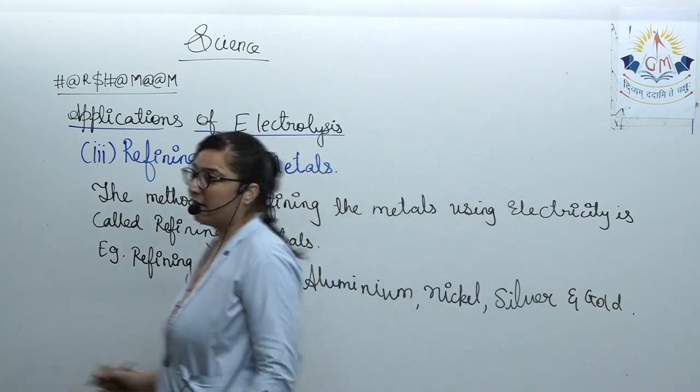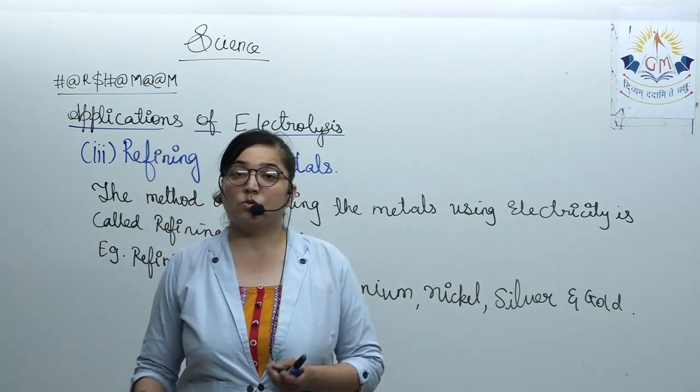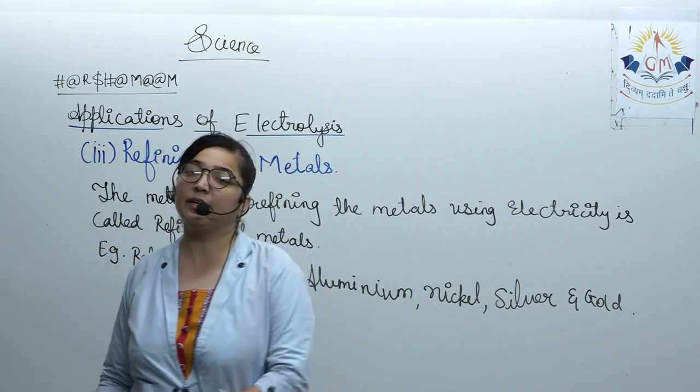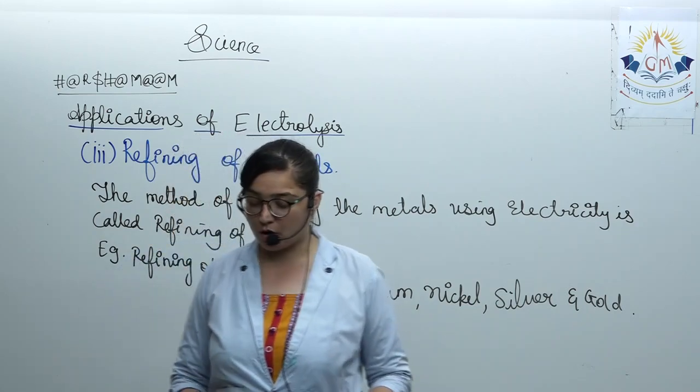So these are the ways by which we get pure metal. Please note down this content, then we'll move to the last application, which is electroplating.